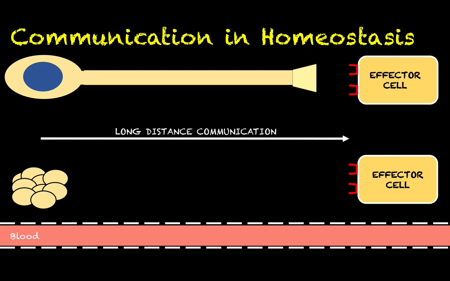So in neural communication, and we'll get into the specifics of this later on in a different video, when neurons communicate, they fire off action potentials, which are electrical in nature, and at the end of the action potential, the neuron secretes a neurotransmitter, which is our signaling molecule here, and that neurotransmitter binds to receptors on the target or effector cell, and then that cell, because of that engagement between neurotransmitter and receptor, will produce some sort of response or effect that is due to the change in that cell's behavior because of the engagement between ligand and receptor.